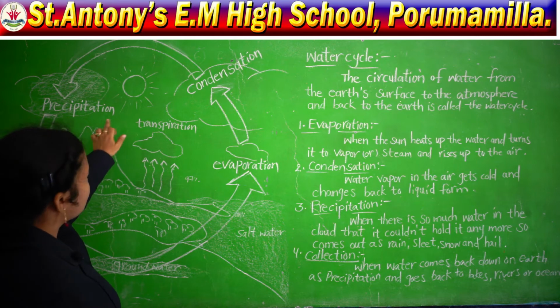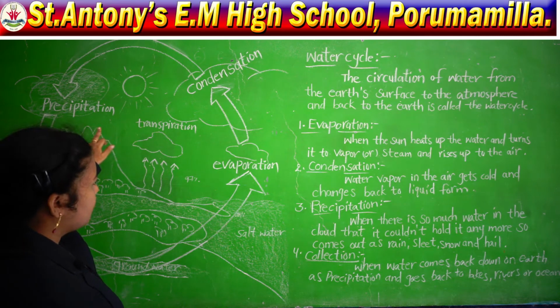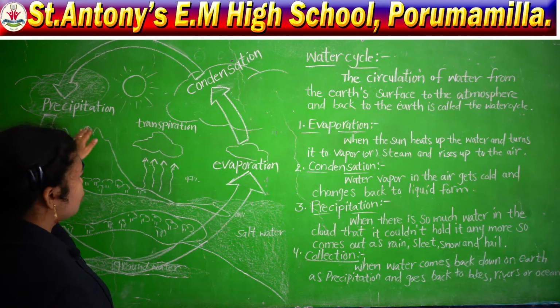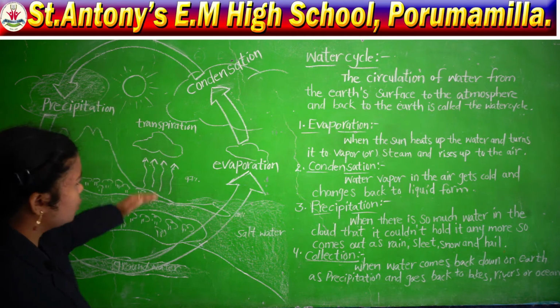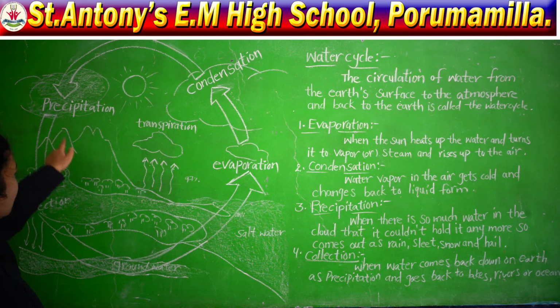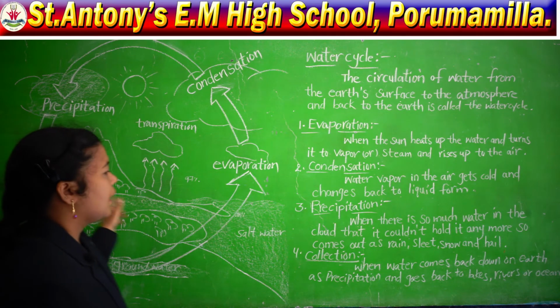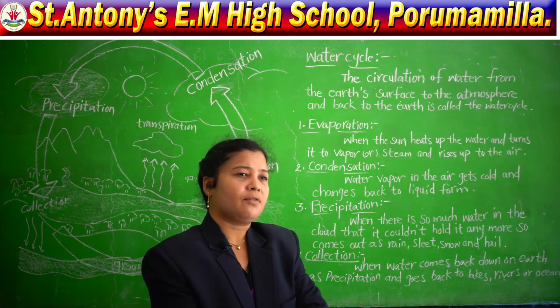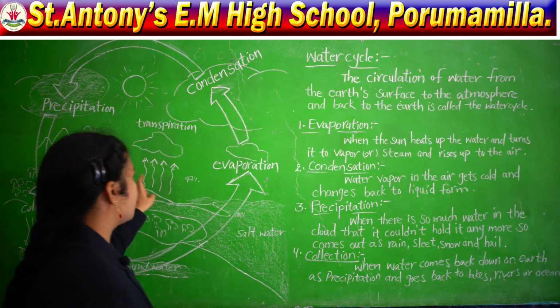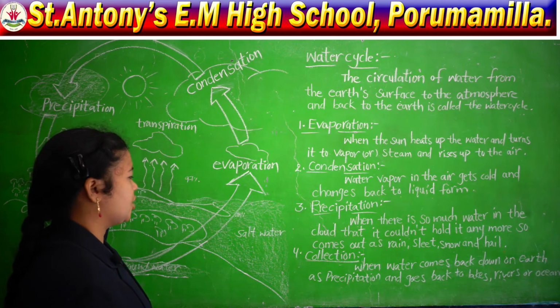When there is so much water in the cloud that it cannot hold it anymore, it comes out as rain, and also sleet, snow and hail. All these forms we are calling precipitation.